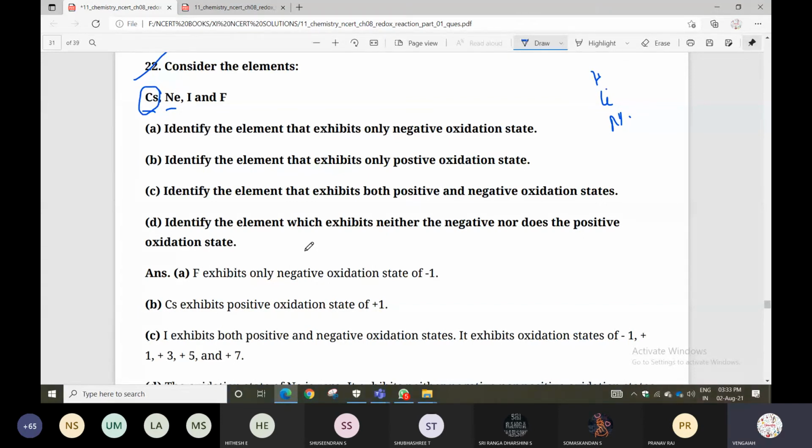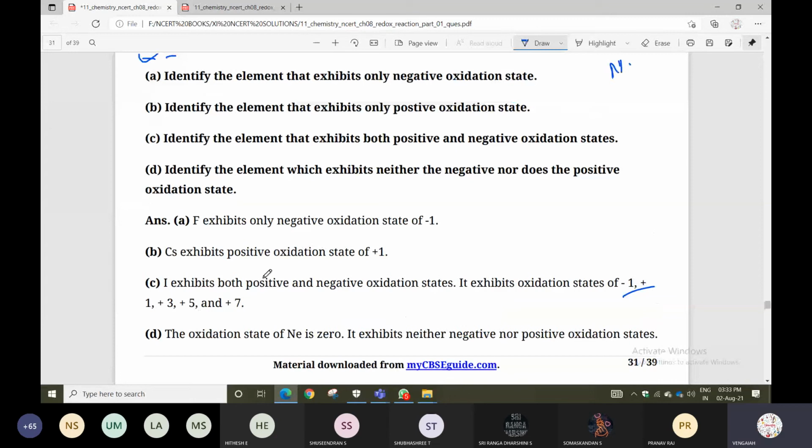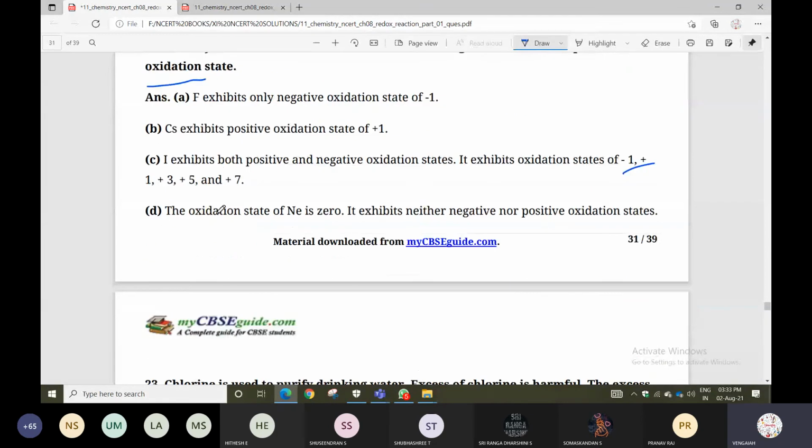They're asking to identify the element that exhibits both positive and negative oxidation states. In few cases it will be -1 and +1, and +3, +5, +7. So iodine exhibits all types of oxidation state. Identify the element that exhibits neither negative nor positive oxidation state. That is neon; in neon compounds the oxidation state is 0. So it exhibits neither negative nor positive oxidation state, always containing 0.